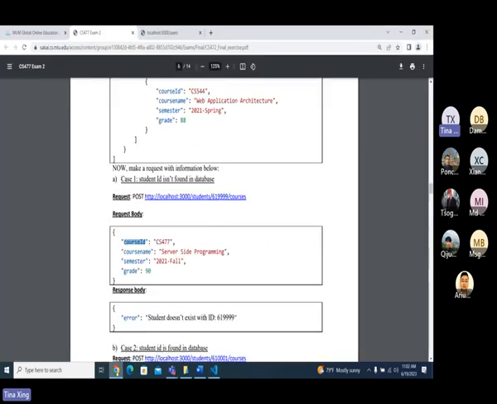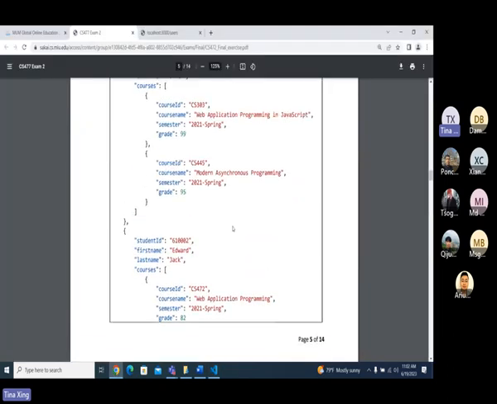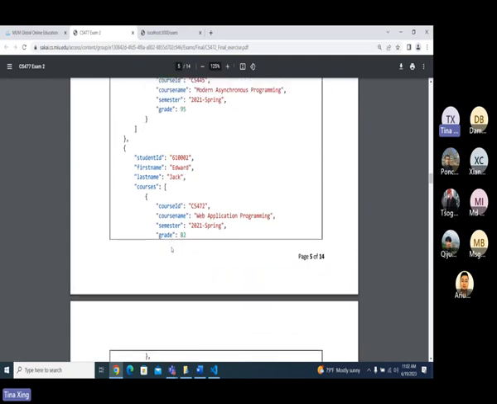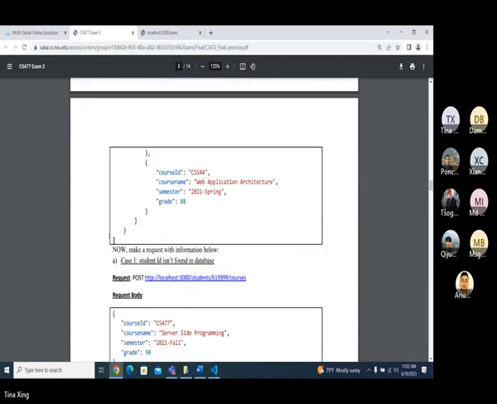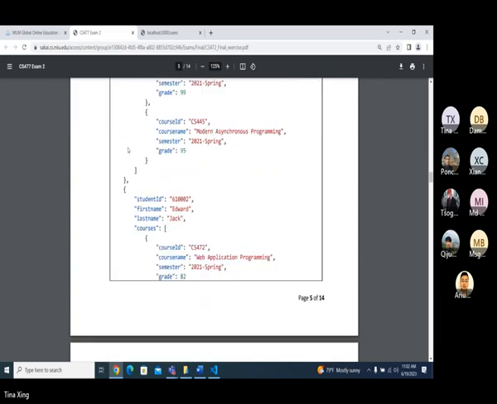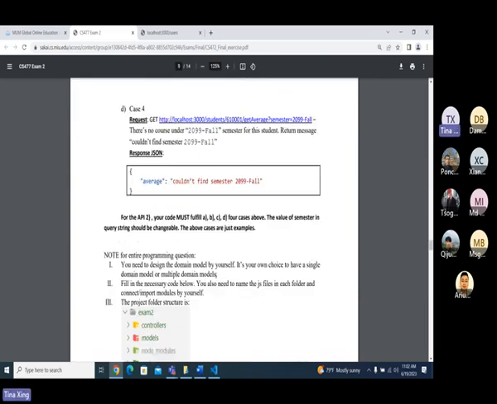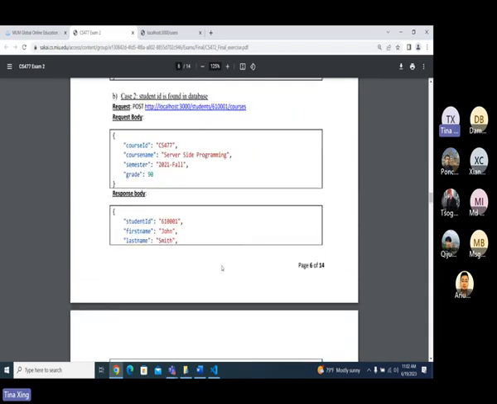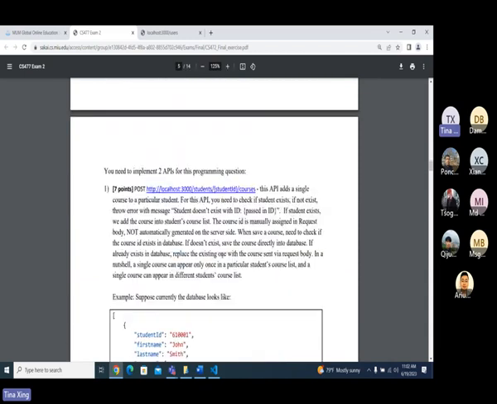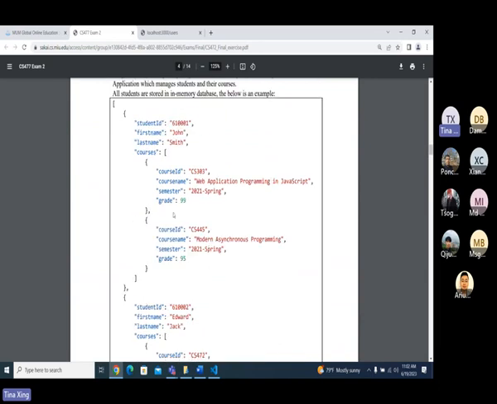When we do a test, I have to make my array look like this one. Yeah, my bad. I will do this one. When I do a test, I have to make sure I have some data inside my database.